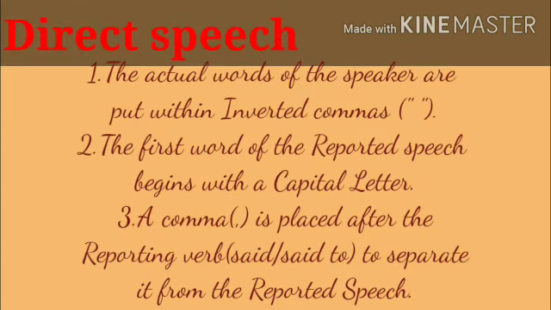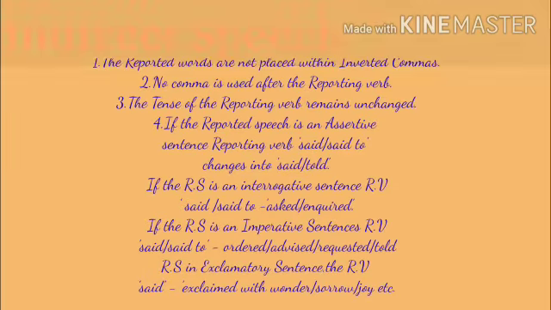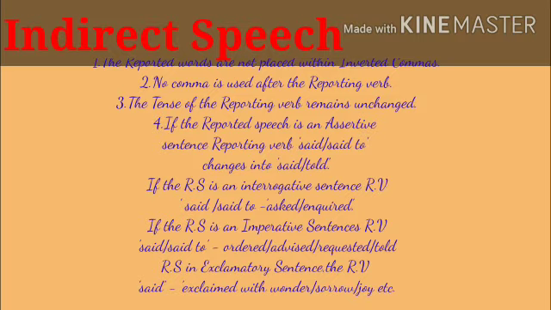The actual words of the speaker are put within inverted commas. Second, the first word of the reported speech begins with a capital letter. A comma is placed after the reporting verb, said or said to, to separate it from the reported speech. For indirect speech, the reported words are not placed within inverted commas. In other words, inverted commas are not used in indirect speech.